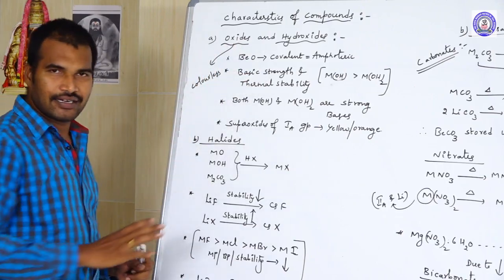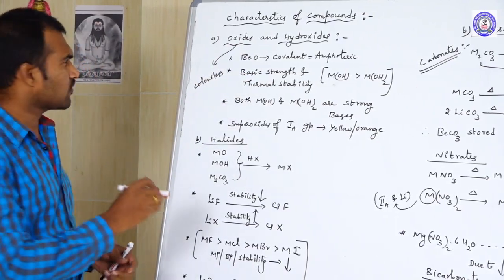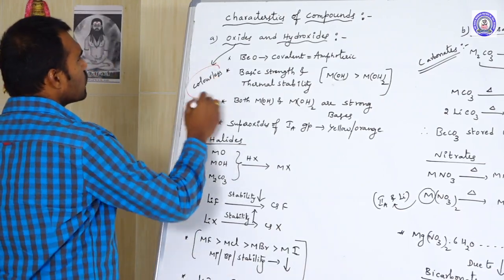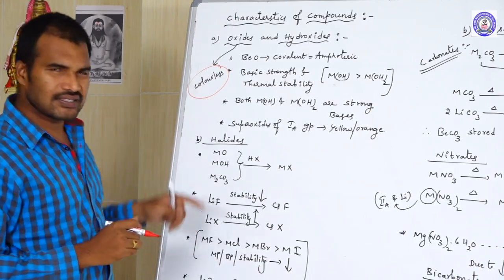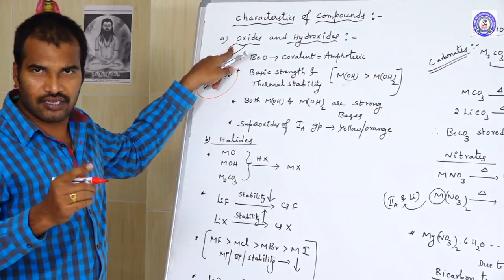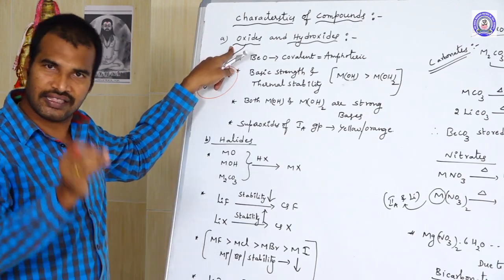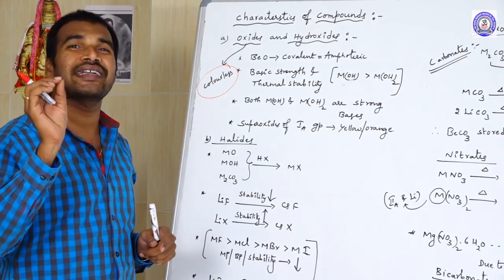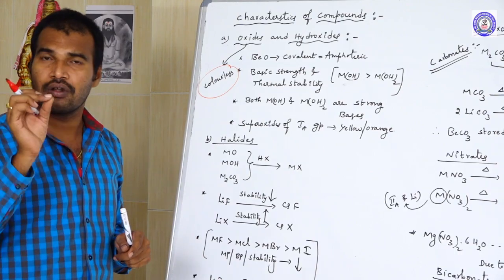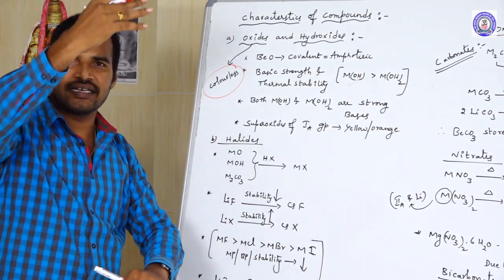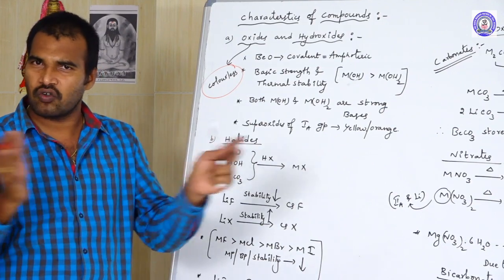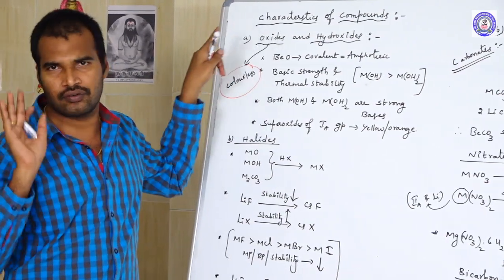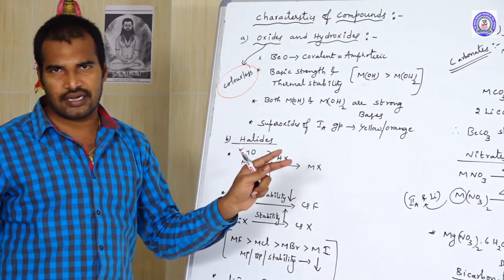If you take the oxides and hydroxides, most of the oxides and hydroxides of these S-block elements are colorless. So what is the reason behind that? As we know, in metal oxides, the metal ions, either 1A group elements or 2A group elements, all have a stable octet configuration. Because of the stable octet configuration, the electrons cannot excite and de-excite. So there are no electronic transitions. If there are no electron transitions, they will not impart any color. That is why the metal ions are colorless, no doubt.